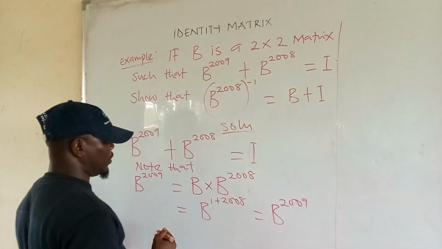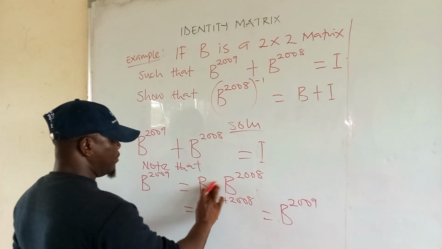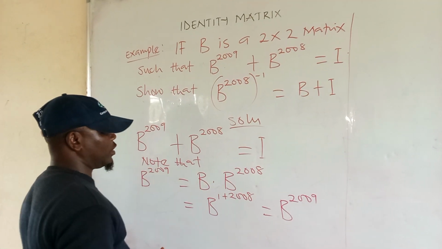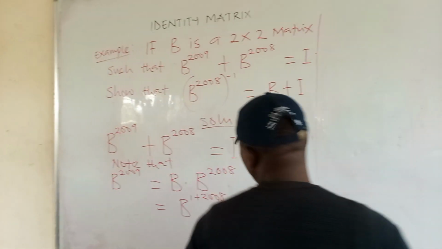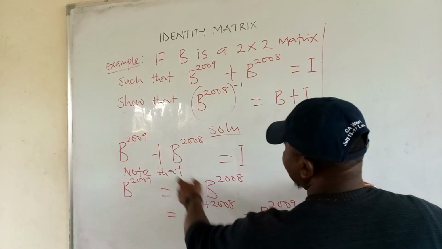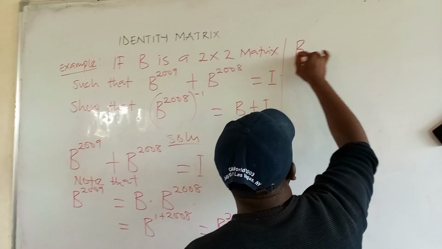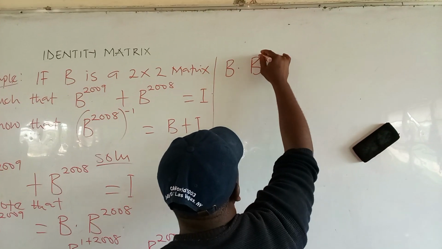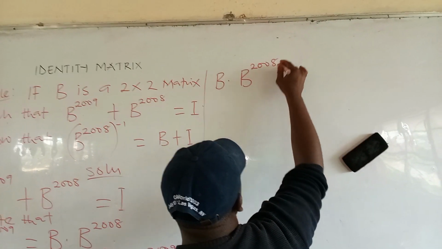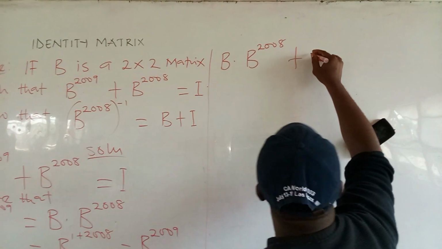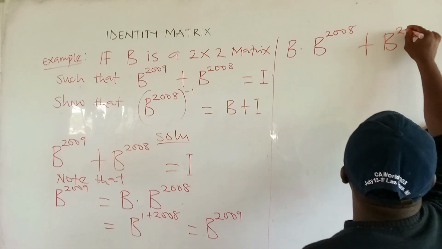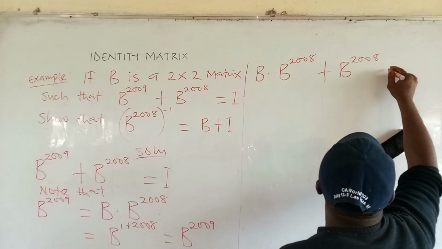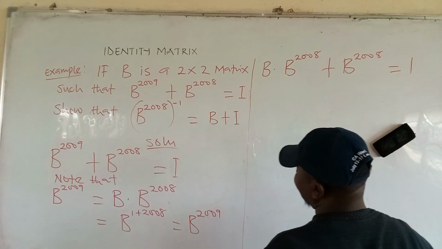Please don't get confused. It's not point, I mean dot. So here, instead of this, we are going to write it this way: b dot b raised to the power of 2008 plus b raised to the power of 2008 is equal to 1, identity.